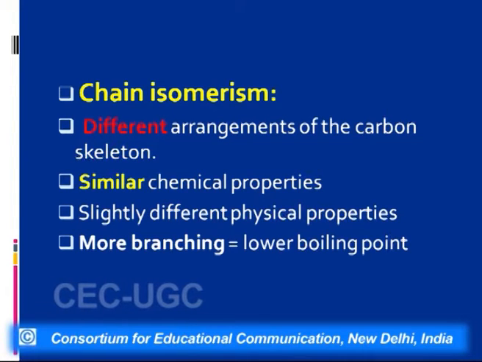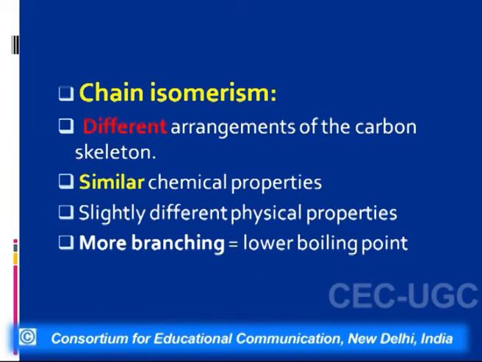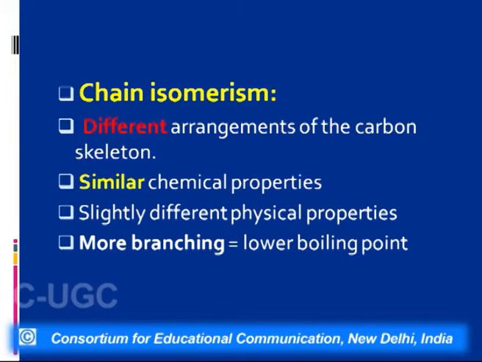So when we talk of chain isomerism, it is because of the unique property of carbon, that is of self-linking, because carbon can form strong bonds between its atoms as well as with other atoms like oxygen, hydrogen, nitrogen and sulfur. So because of this property, we can have different structures. Before we go on to isomerism, I would like to discuss the structure of alkanes.